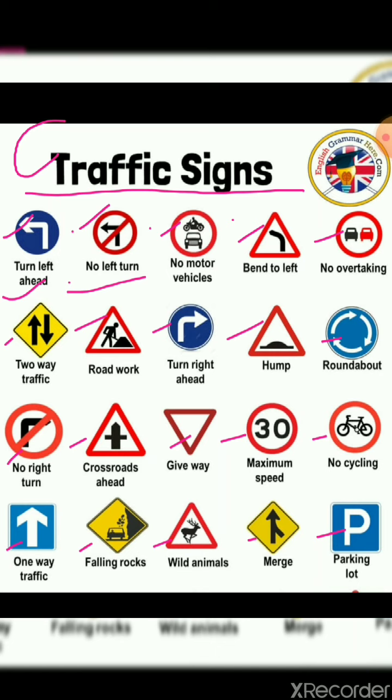Then no motor vehicle, that means in that area no motor vehicle should be seen. Then next, bend to left, that means a bend is coming and you need to bend to the left. If these symbols are put out anywhere on the road, on the traffic side, then you need to follow them. And this is the example of conventional signs.